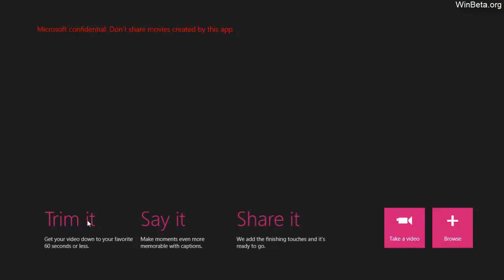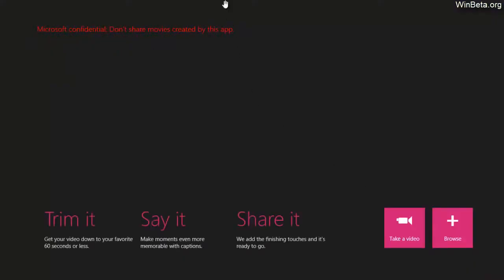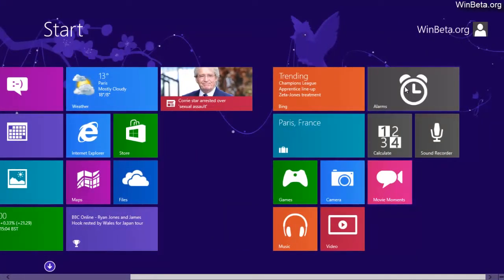There we go. So down there it says trim it, say it and share it. You can get your video down to your favourite 60 seconds, make Movie Moments even more memorable with captions, and add the finishing touches. I don't actually have any videos on here, so I can't actually use this. But I think it might be the replacement for Movie Maker.